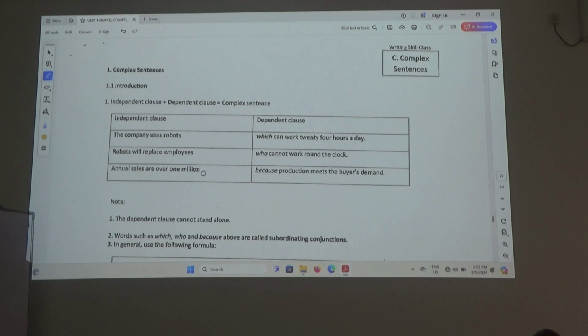are over 1 million. Can we put a full stop here? Yes, that's why it's an independent clause. You all understand now? Is that okay? Alright, that's why it's an independent clause.